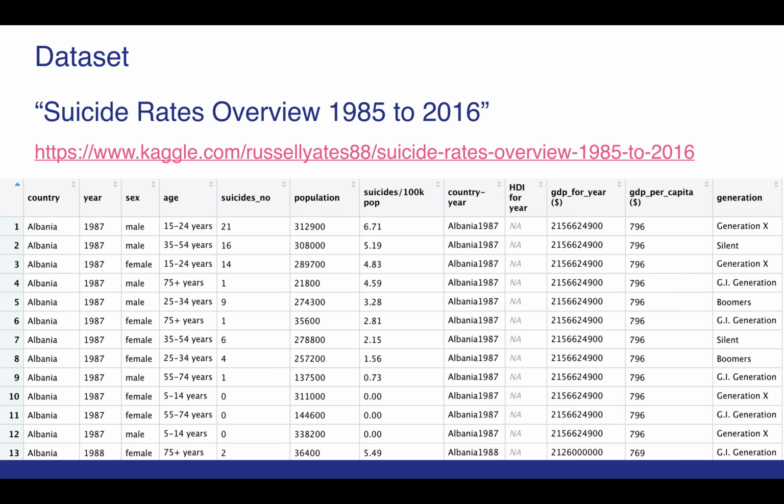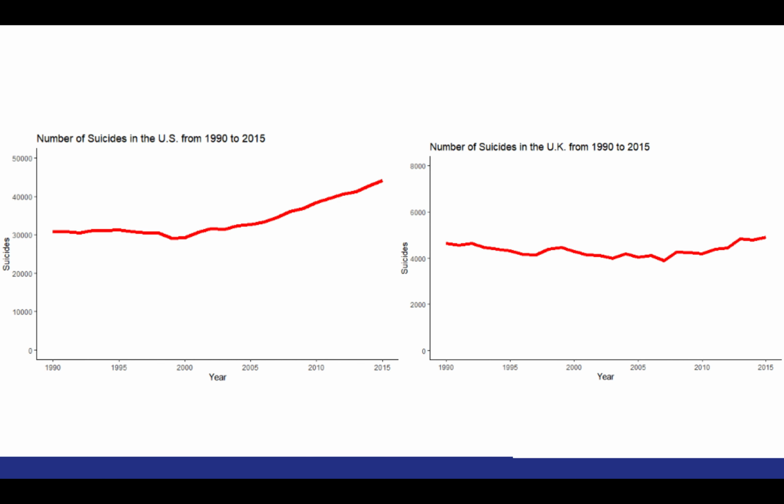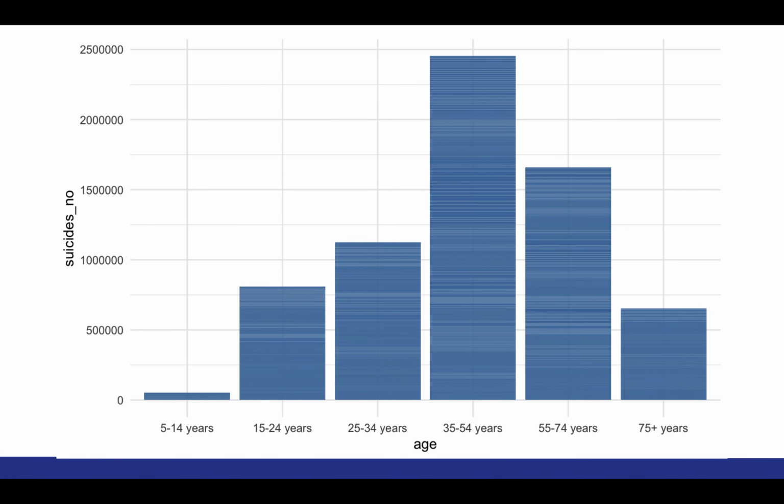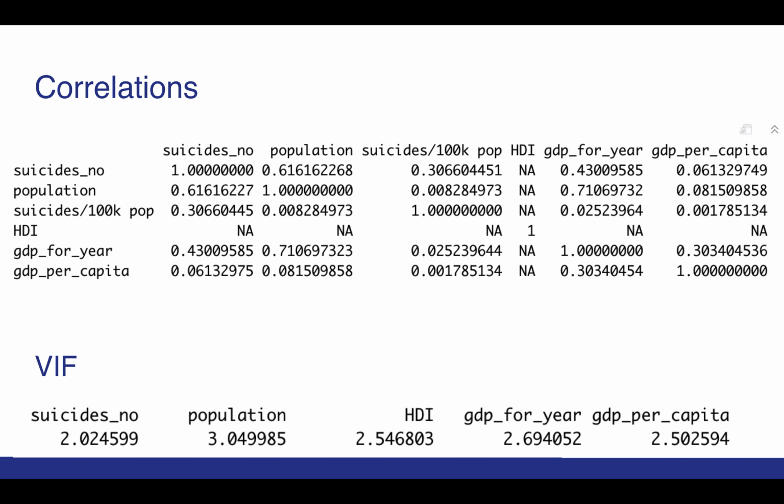Then there's also an HDI index, which is used by the World Health Organization as a happiness index for that country. So we can see that by filtering the data set, we can look specifically at suicides per given country, as we can see from the US and the UK, or we can even filter it by age, and we can see the overall suicides based on different age ranges.